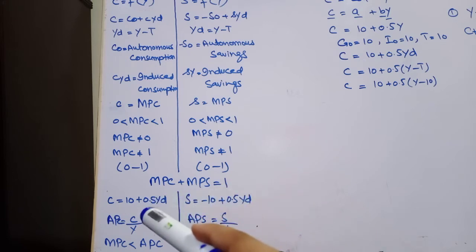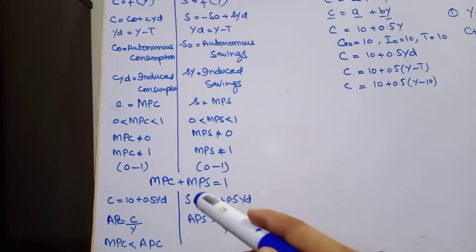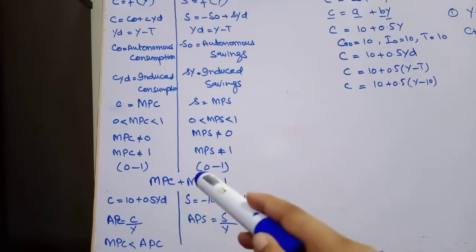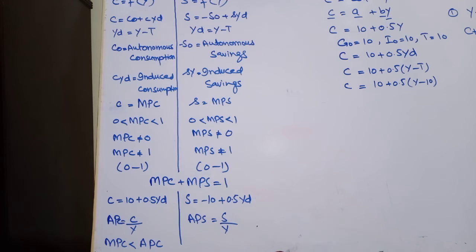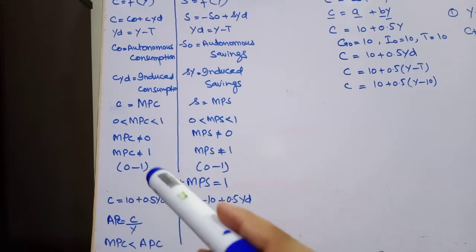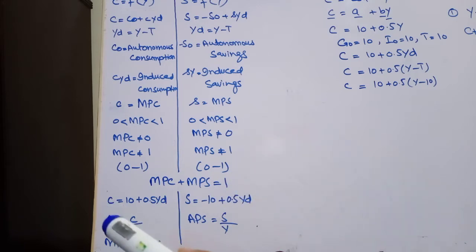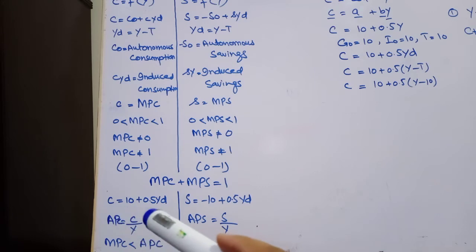If MPC is 0.8, then MPS will be 0.2, and if MPC is 0.7, MPS will be 0.3. What we all have to remember is that the sum of MPC and MPS will be equal to 1.